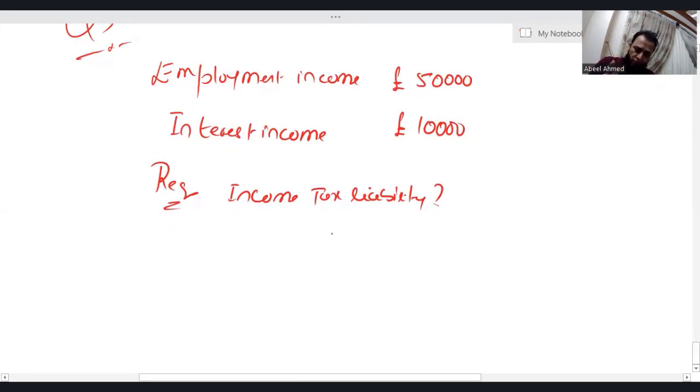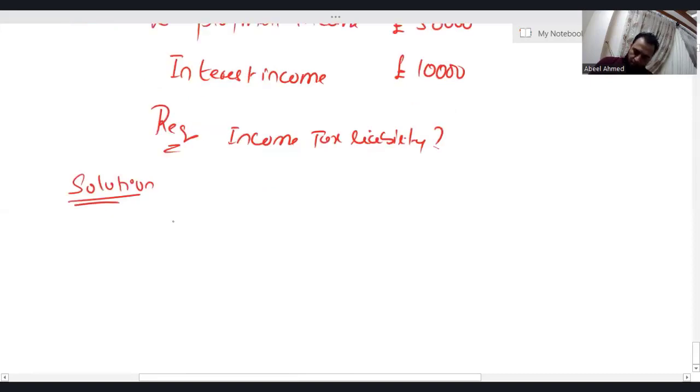Now we have two sources of income, non-saving as well as saving. So how to calculate income tax liability? Number one, employment income, which is 50,000.